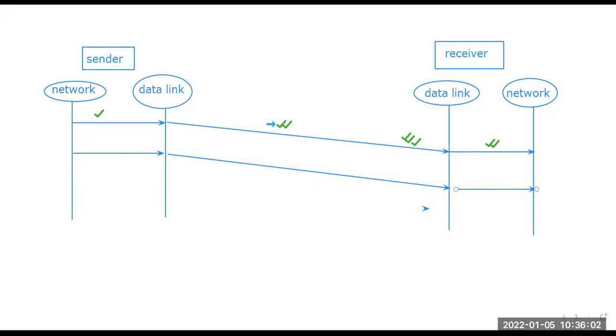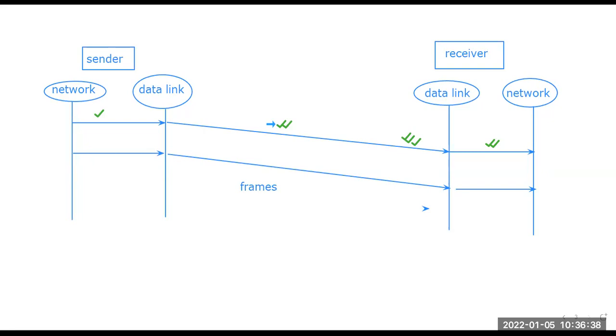This is the frames and these are the packets. These are my frames that will pass through the scenario. So some frame comes from the network to the data link layer, then it passes through the medium, and then at the receiver end the data link layer and the network layer, right? So the simplest protocol uses a finite state machine, an FSM concept, to control the data and flow. There is no flow control because the sender is sending one frame at a time.